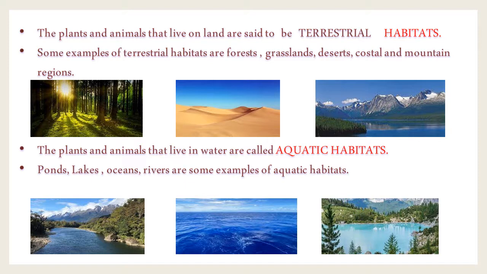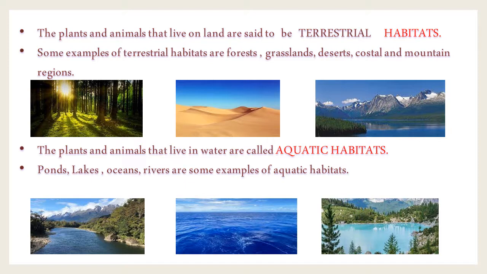The plants and animals that live on land are said to be terrestrial habitats. So what do you mean by terrestrial habitats? The plants and animals that live on land. Some examples of terrestrial habitats are forests, grasslands, desert areas, coastal areas and mountain regions.